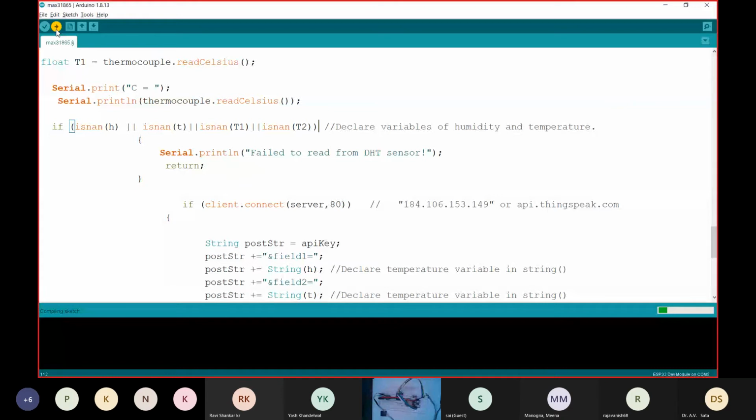I'm checking on ThingSpeak how much data is coming.